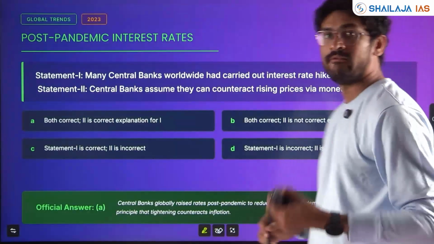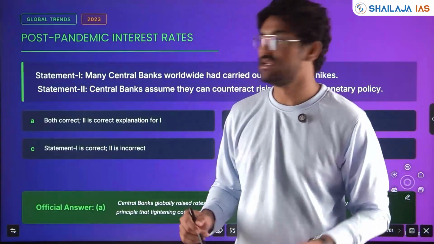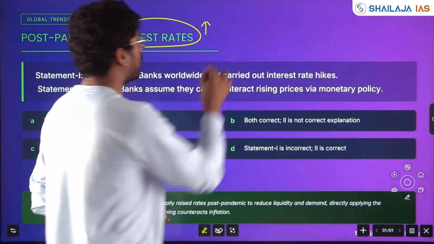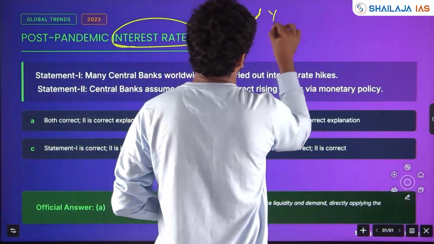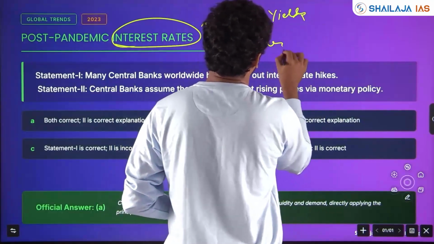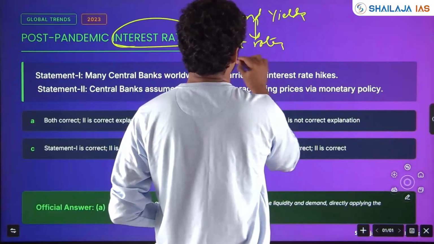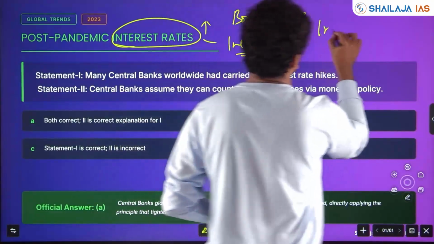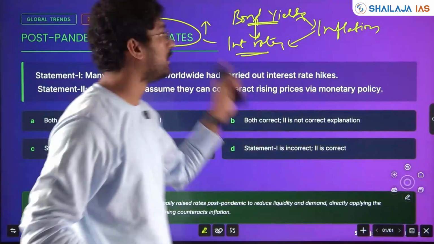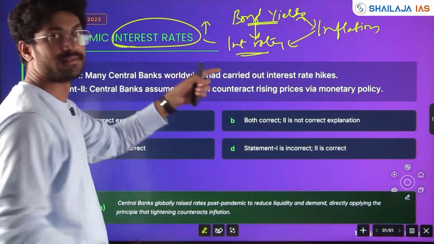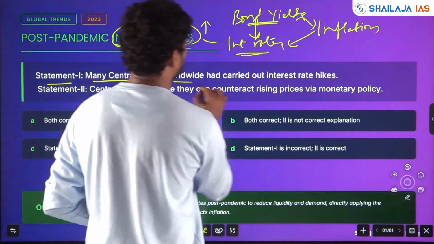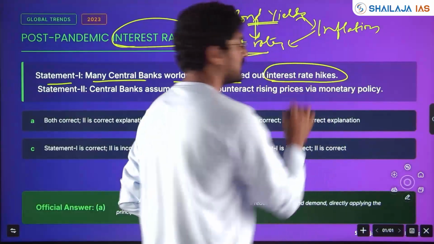After COVID, where banks had reduced their interest rates almost to zero, post-pandemic interest rates were increased. See, bond yields, interest rates, inflation, all these are interlinked topics. You need to have clarity with respect to this in monetary policy and fiscal policy. Statement 1. Many central banks worldwide had carried out interest rate hikes.